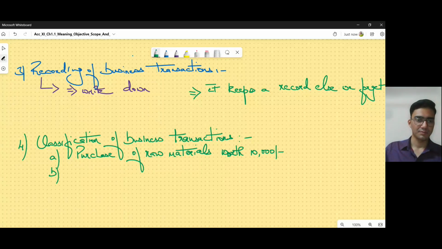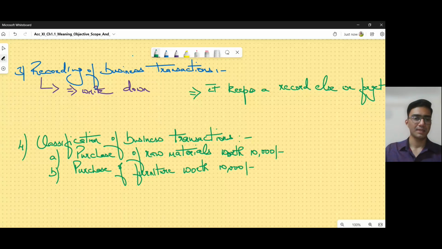The second, purchase of furniture worth 10,000 rupees. And the third, sale of goods worth 5,000 rupees.